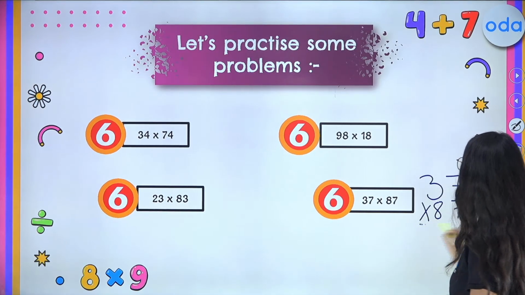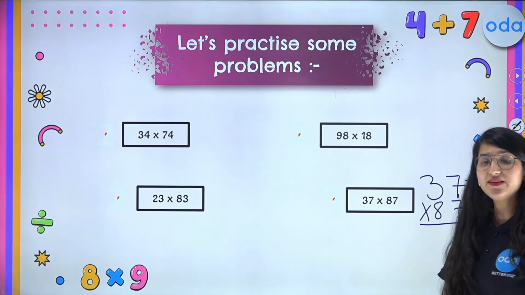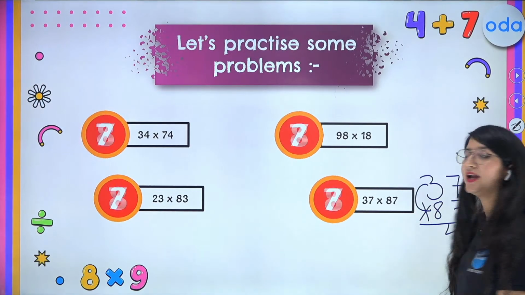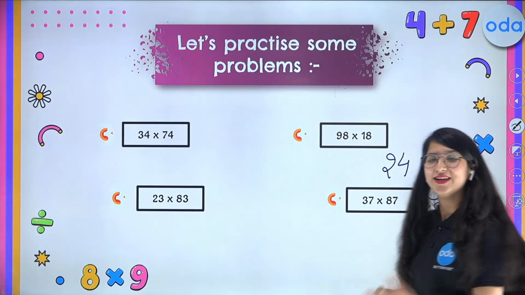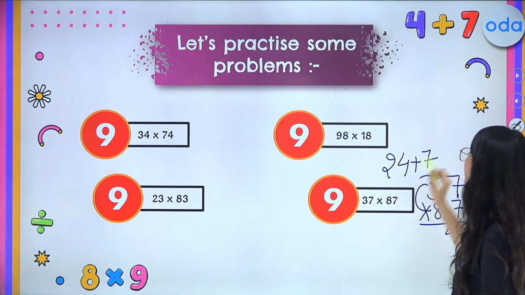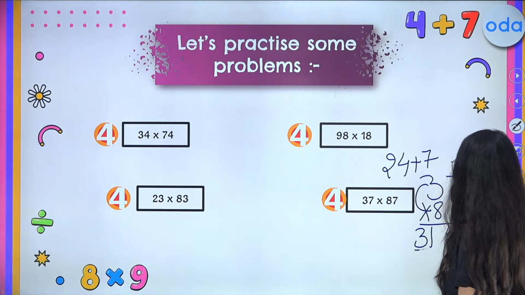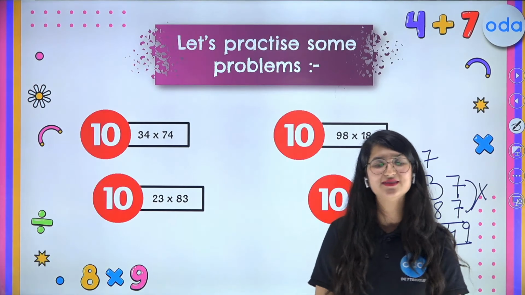So what you will do, kids, simply multiply the digits at ones place. So 7 times 7 is 49. Now simply multiply 3 and 8. So 3 times 8 is 24. Now what is the next step? Simply add the ones place digit to it. So what is 24 plus 7? It is 31. And we got the answer 3149 correct in fraction of seconds.